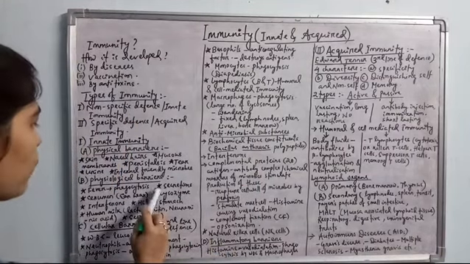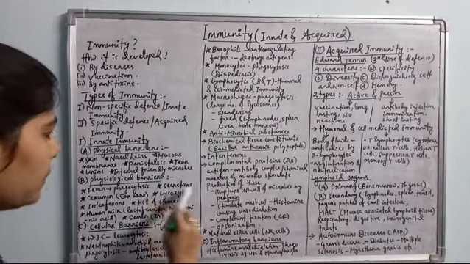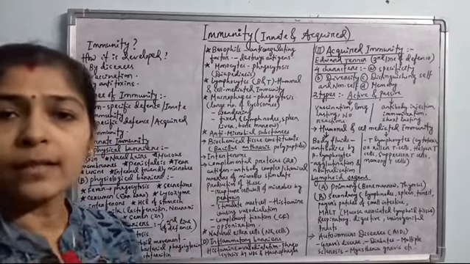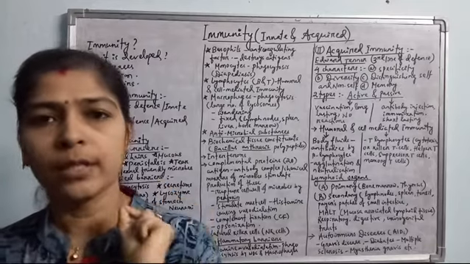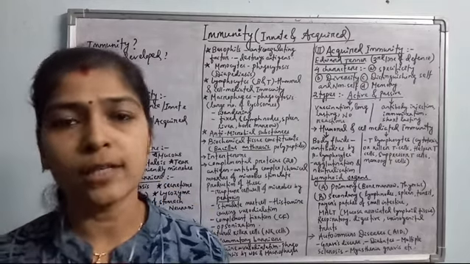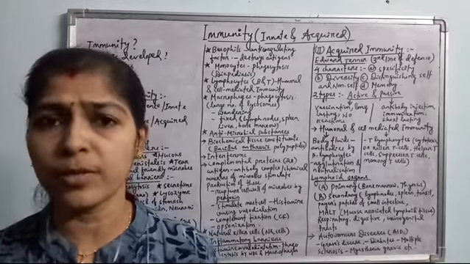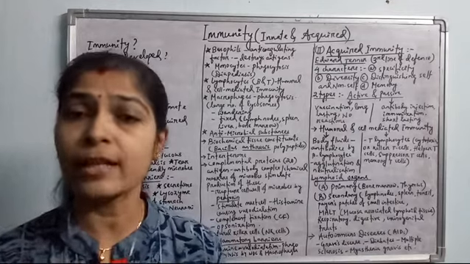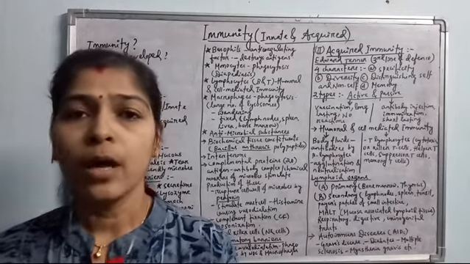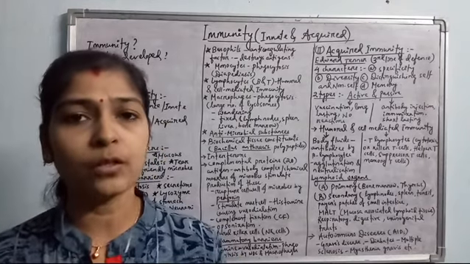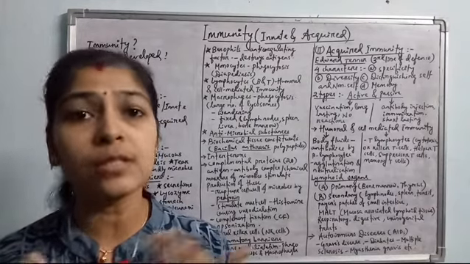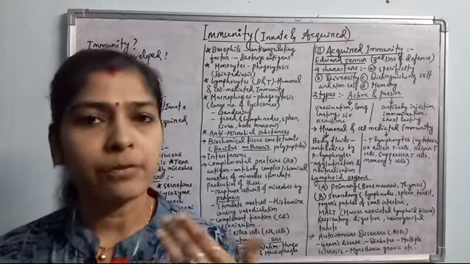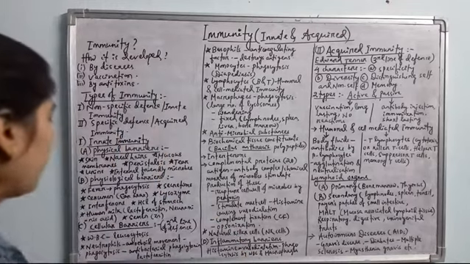And the second one is secretions. Different secretions are there. Already we have discussed that mucus and tear are secretions. Another secretion is on our skin also. The sebaceous glands secrete oil, and the sweat glands secrete sweat. These are secreted from outside of the body. They also have antiseptic properties, so that they prevent the growth of bacteria or other pathogens on our skin. Similarly, secretions are there from different tracts of our body, so that different types of pathogens can't grow there.